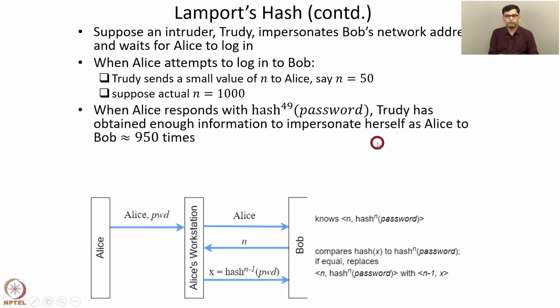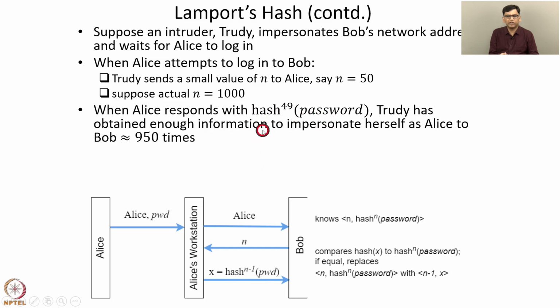So once Alice responds with this value, 2D has obtained enough information to impersonate herself as Alice to Bob approximately 950 times. Because 2D has obtained the value of hash 49 password, then 2D can send a message Alice to the actual server Bob, and when Bob sends the true value of n, which is 1000, 2D has to send hash 999 of password, which 2D is able to compute because hash 49 password is known.